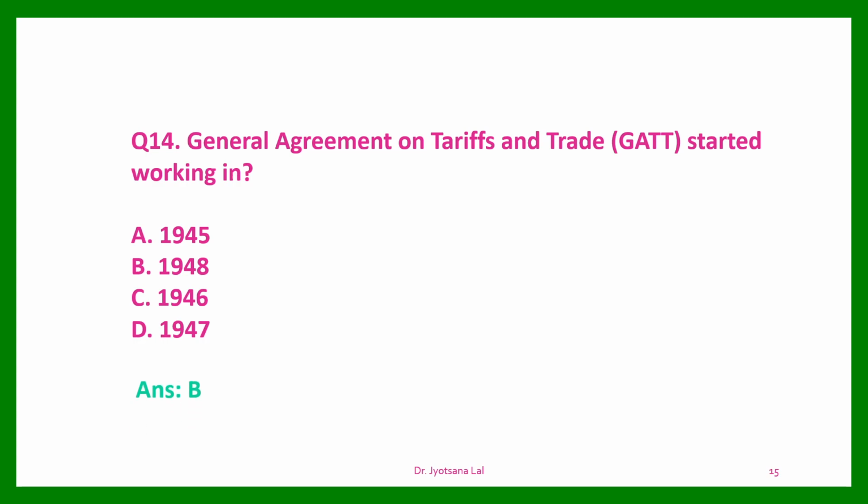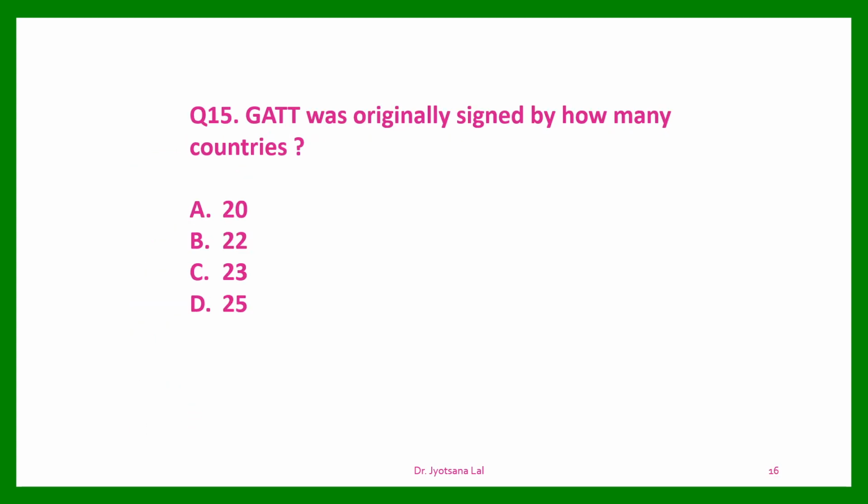So the correct option is B. Question number 15. GATT was originally signed by how many countries? Options are given: 20, 22, 23, 25. The correct answer is C. 23 member countries were there in the GATT.